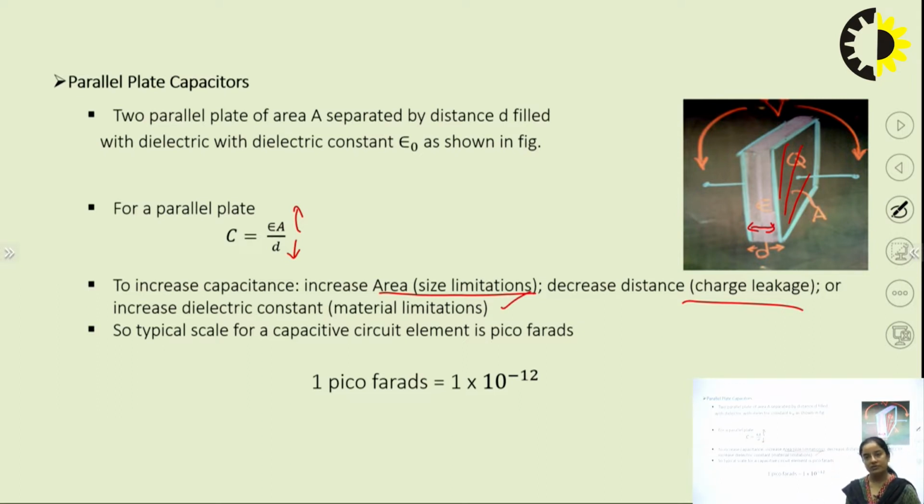As we discussed in the previous slide, we are using the electrolyte, that is the porous membrane, as the dielectric material. The typical scale for the measurement of capacitance is the farad. Farad is the SI unit, and typically we use picofarad and microfarad range capacitors.